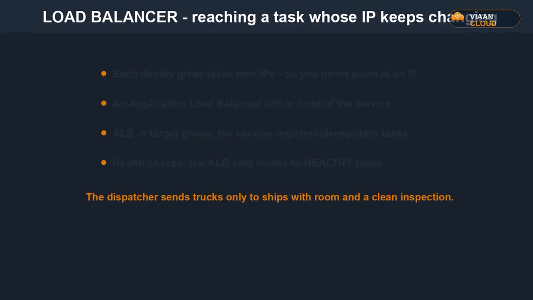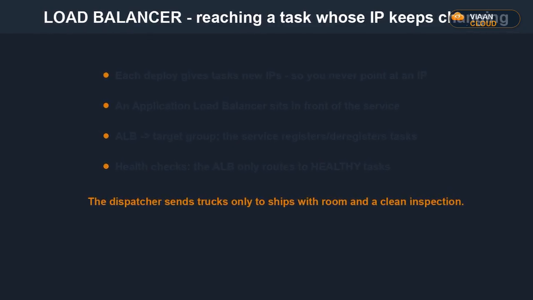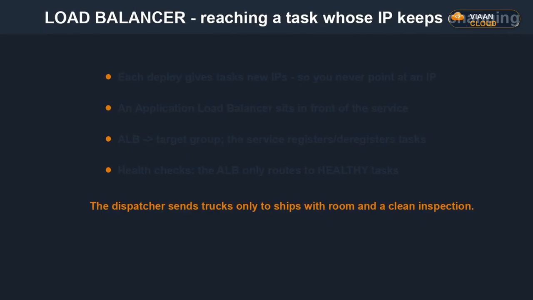And the trio at the load balancer, learn to read them. 502 usually means your app closed a connection the balancer reused, that keep-alive rule from Chapter 2. 503 means no healthy targets at all. 504 means your app was too slow and the balancer gave up. Three different problems, three different fixes.